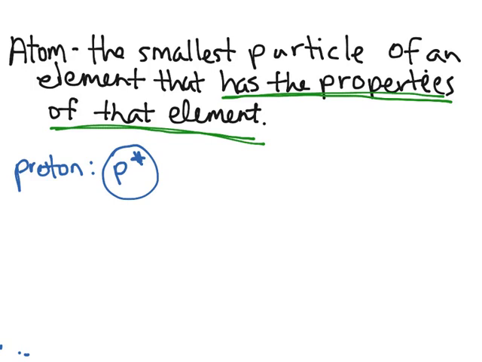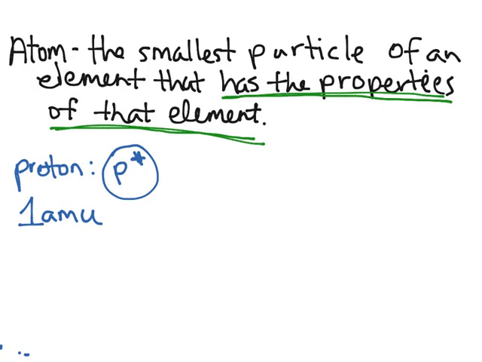A proton has a mass of 1 AMU. AMU stands for atomic mass unit, and when we're talking about the mass of an atom, we talk about it in terms of AMUs. So one proton is going to supply an atom 1 AMU of mass.